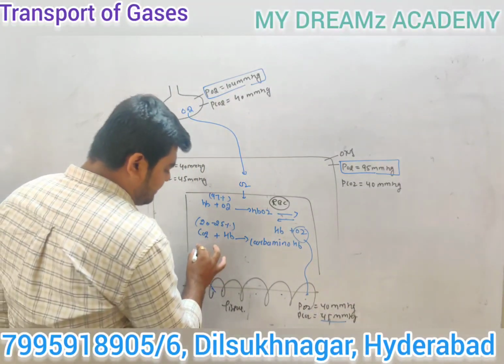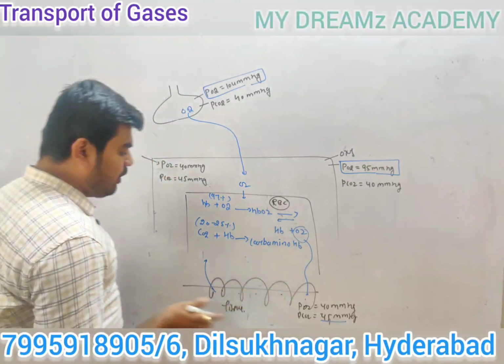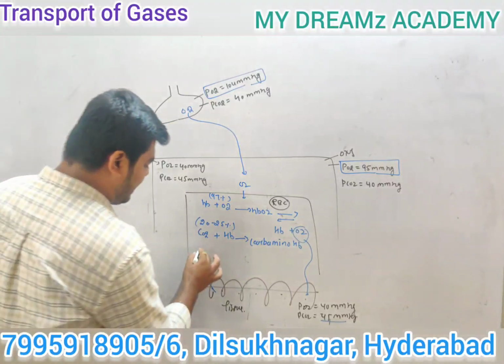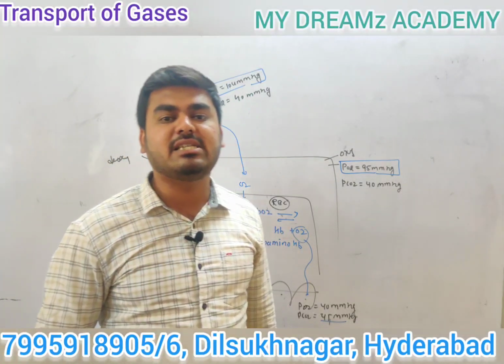Now again, 7% of carbon dioxide is dissolved in plasma. The major part of carbon dioxide, as I said, is 20 to 30 times more soluble in water.